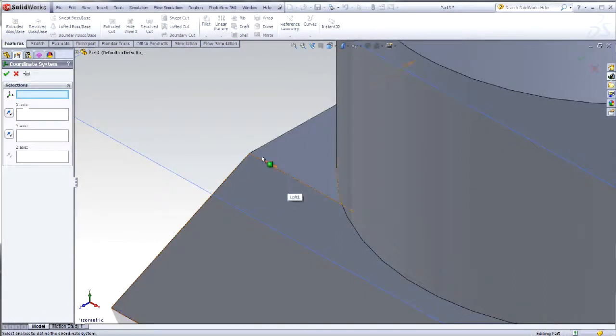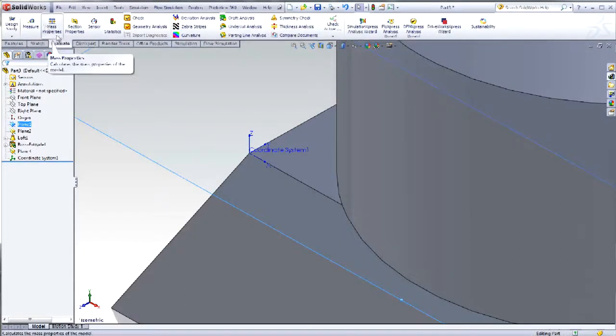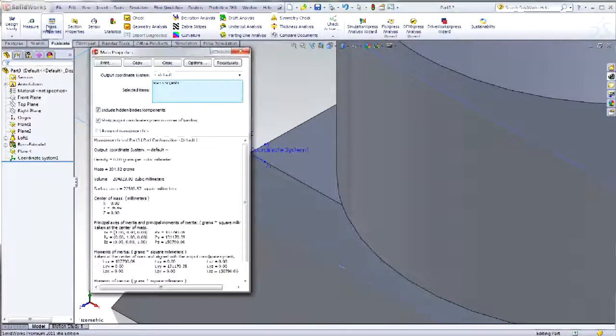But in the case of this robot or any vehicle, it is important that the wheels are able to rotate. The easiest way to do that is to begin with reference geometry in the form of an axis. Then you can mate the wheel to the axis concentrically, and the wheel will rotate. Let's take a look at reference geometry in an assembly in SolidWorks.